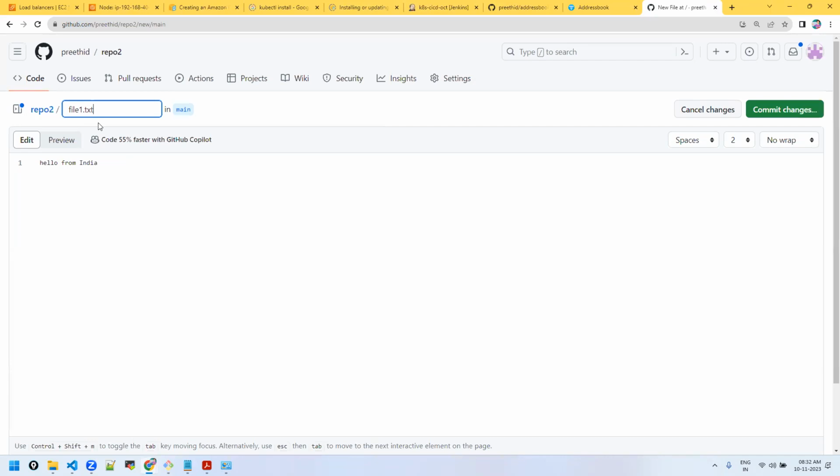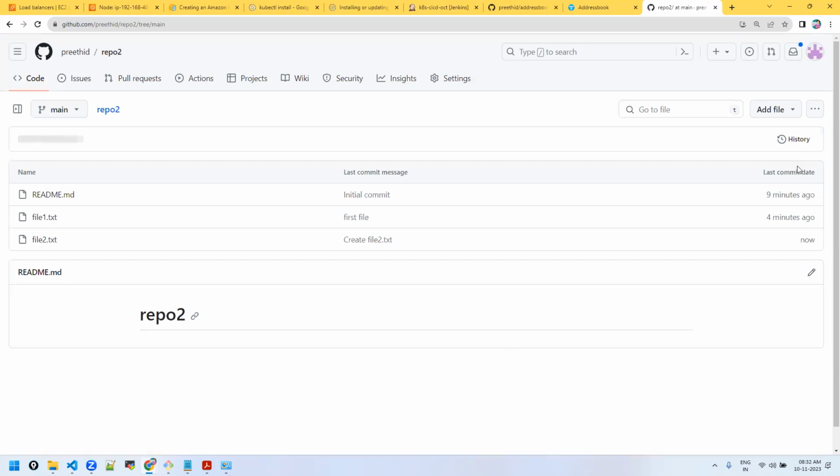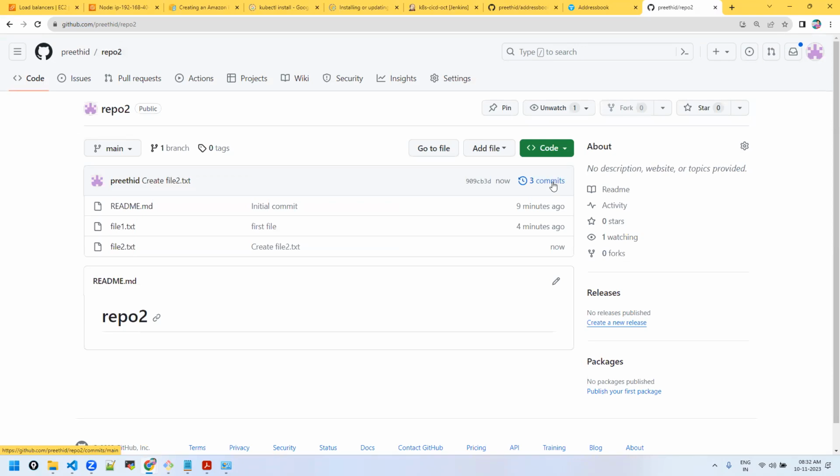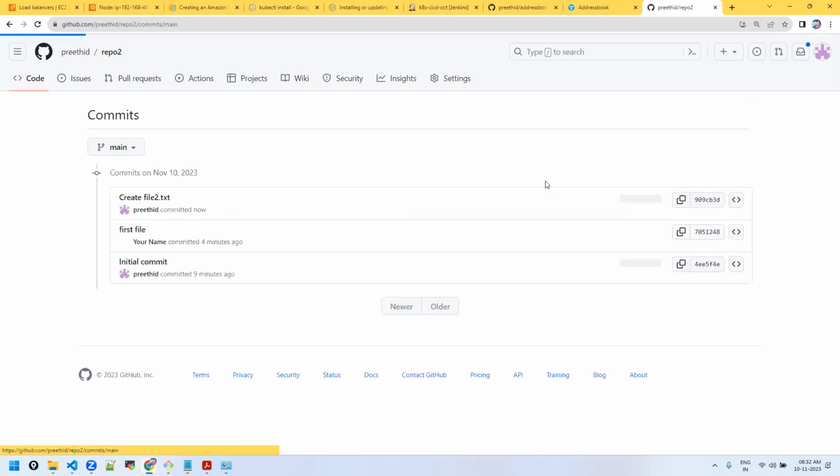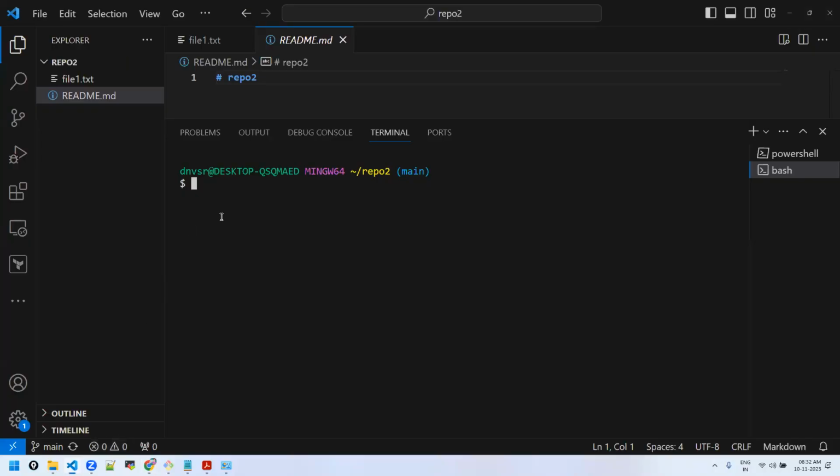So here, file 1 is already there. Let's say file 2. Someone else has created this. This is the file and it has got some commit as well. So is this new file available in our local repo? No. Let's say I cloned it some days back. Now it's November 10th, and say I cloned the repository on November 1st. In these 10 days, so many other changes might have been pushed, right?